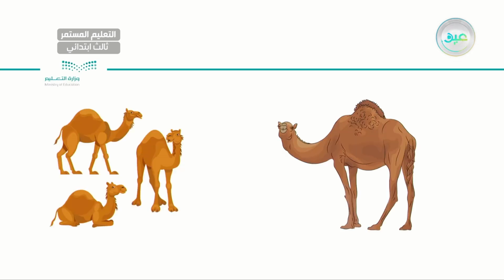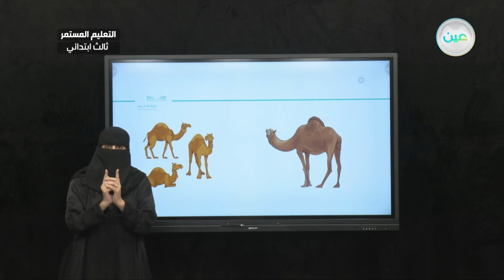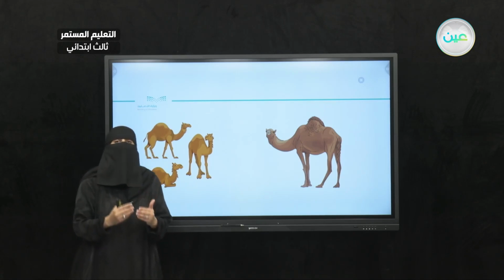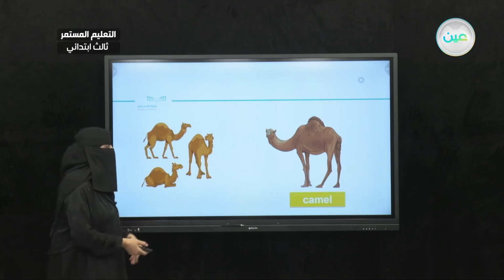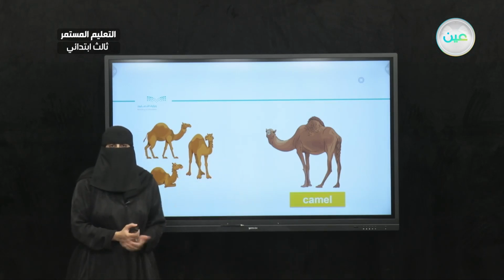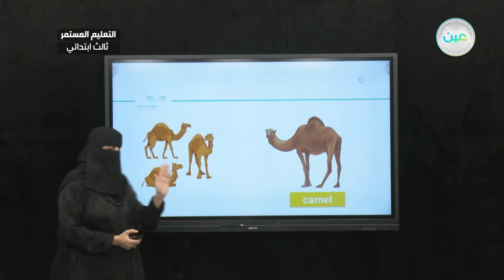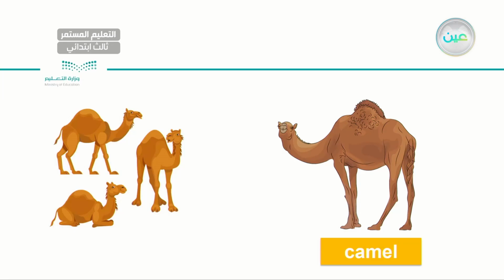As you can see here, I have the same kind of animals, but on your right, I have just one. So in that case, we'll be naming the singular noun. Here we have a camel. I have a camel, okay? Now, I have one camel, that's singular. While on your left, I have 1, 2, 3. I have 3 camels. Very good. So, repeat after me, please.